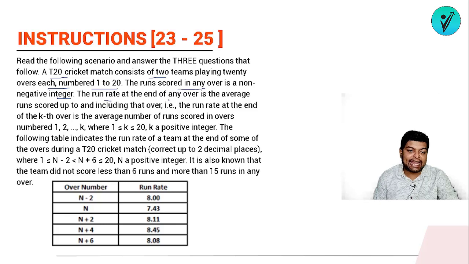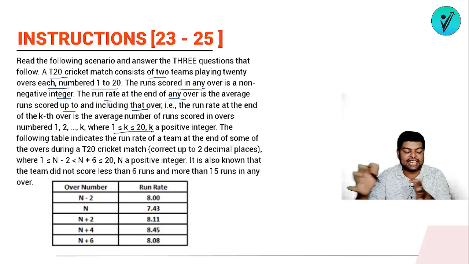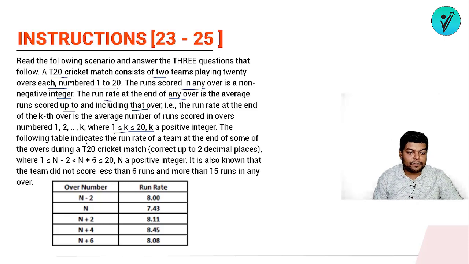The run rate at the end of any over is the average run scored up to and including that over. That is, the run rate at the end of the kth over is the average number of runs scored in overs numbered 1 to k, where k lies between 1 and 20. Meaning there are overs from 1 to 20. The following table indicates the run rate of a team at the end of some of the overs during a T20 cricket match, correct up to 2 decimal places, where n minus 2 is greater than 1 and n plus 6 is less than 20. So this information we have.